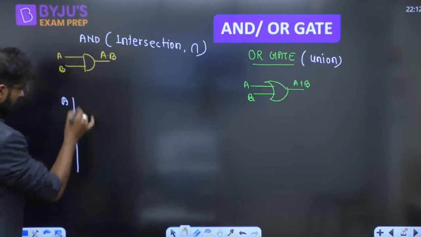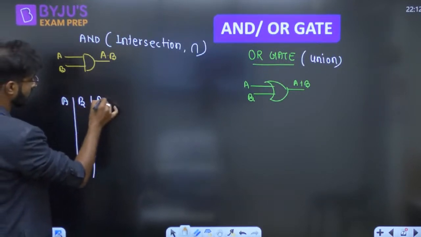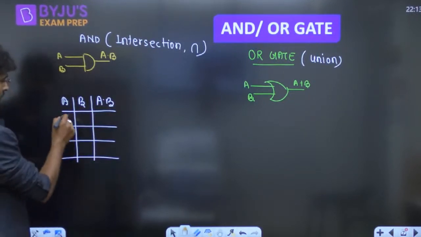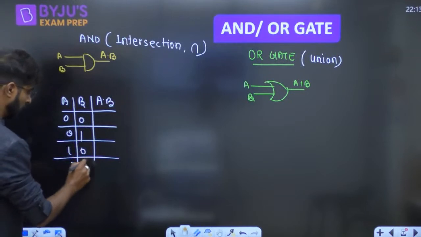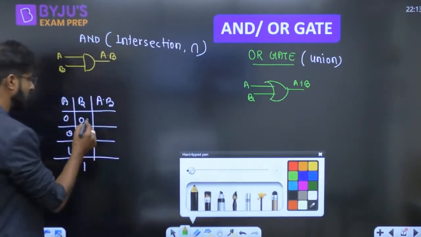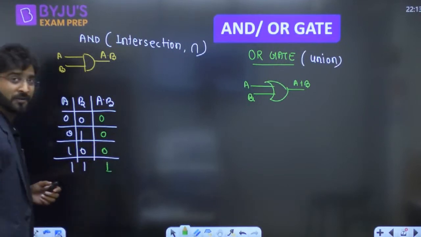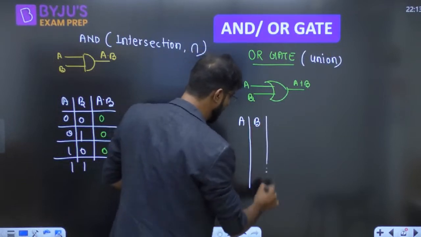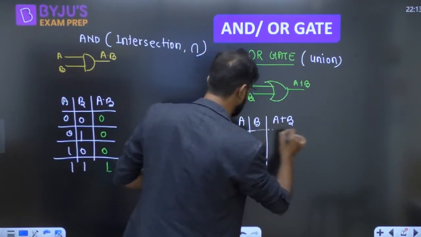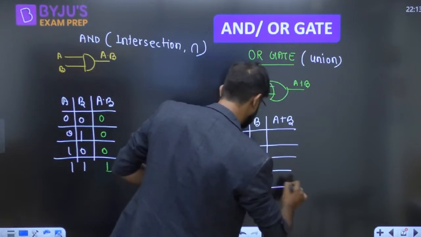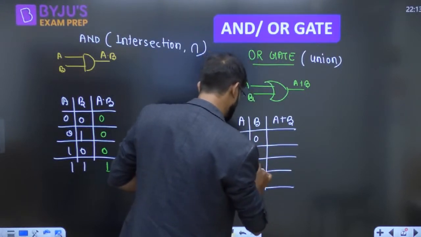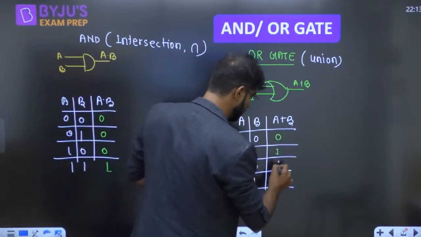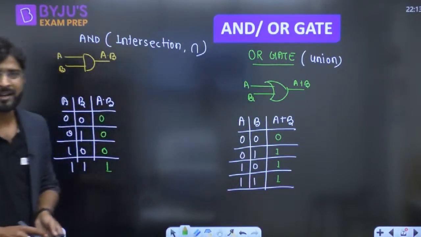If it is A and B, and you want to discuss A dot B, every engineer knows about this, so I'm not going to discuss it in much detail. 0 0, 0 1, 1 0 and 1 1. For the AND gate truth table the output is 0, 0, 0 and 1. For the OR gate, A, B, and A ORing B as output, with the same inputs, the output is 0, 1, 1, 1.